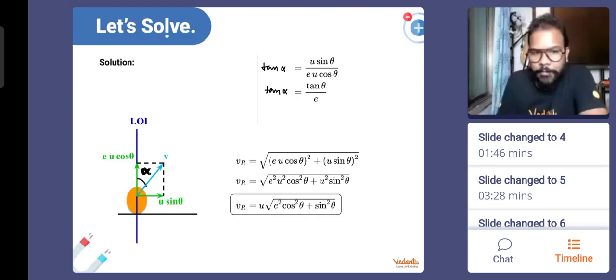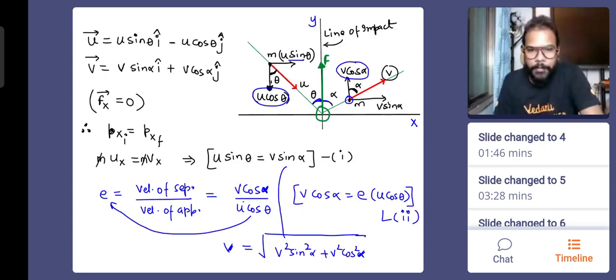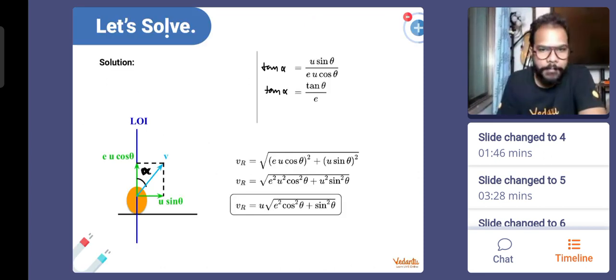As per the diagram, have a look once again. We have got the velocities. This is E times U cos theta and this is U sin theta. Both the velocity components we have got. I'm going to put them here, and when we put them here, we can simplify this to get the answer. Simplify them, this is what we finally get. Do I need to memorize? No, please don't memorize.